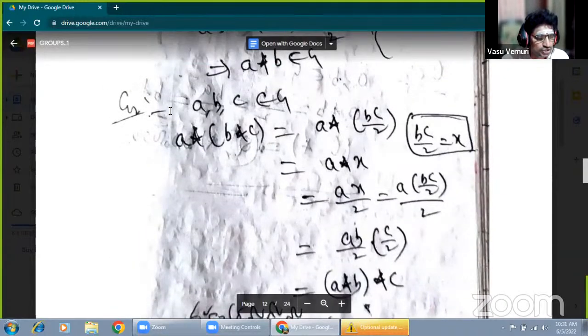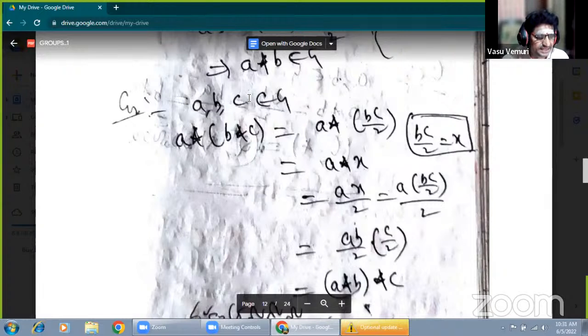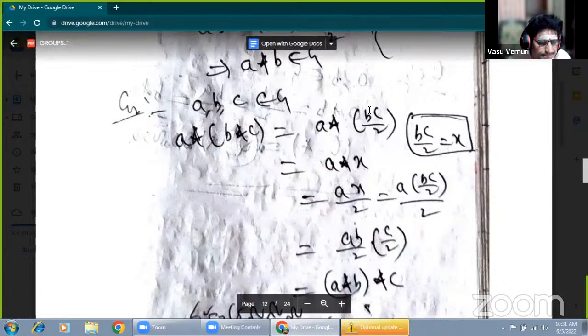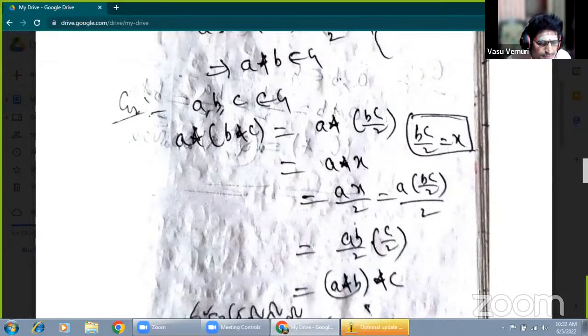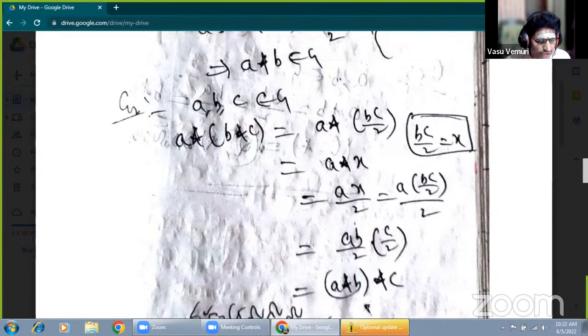Second one, G2. Suppose we take 3 elements A, B, C, or any 3 elements given in the set capital G. Now, what is the associative part? A star of B star C, where B star C means BC by 2. Suppose BC by 2 is X. That is A star X. By definition, A star X means AX by 2.